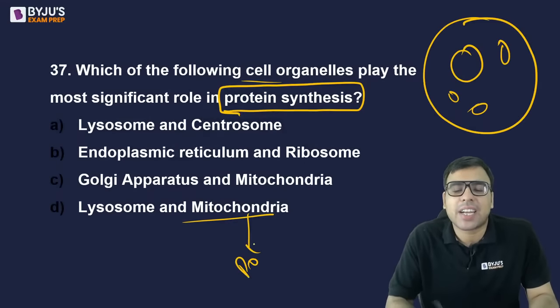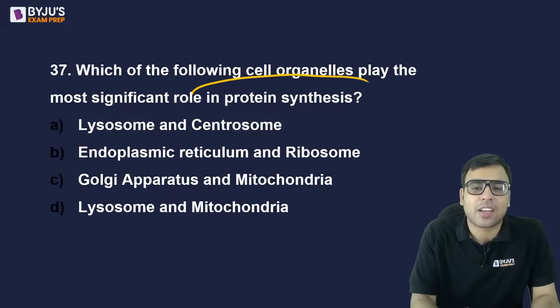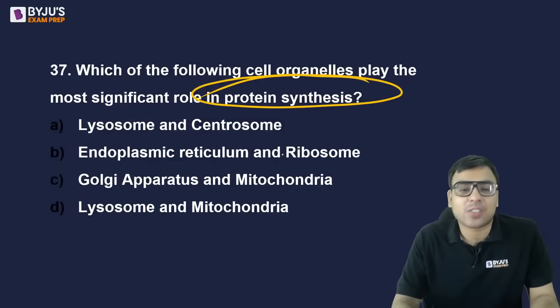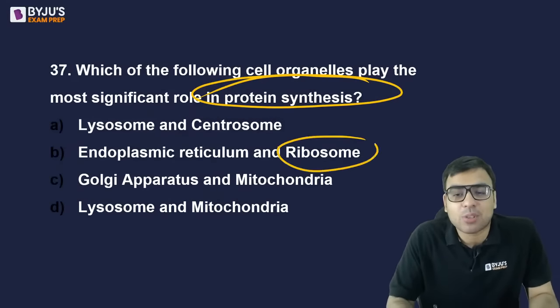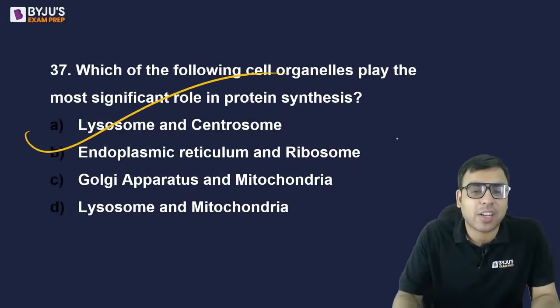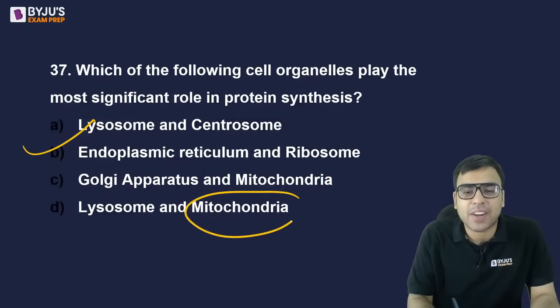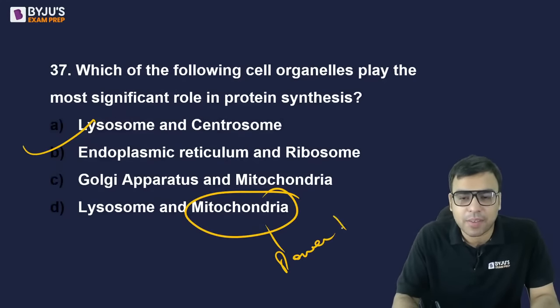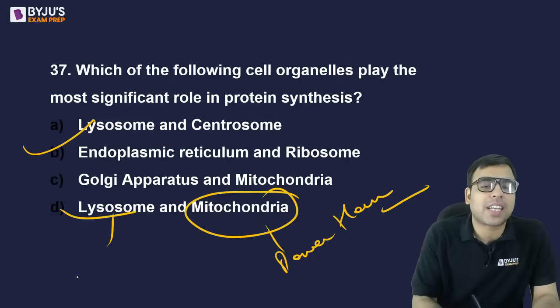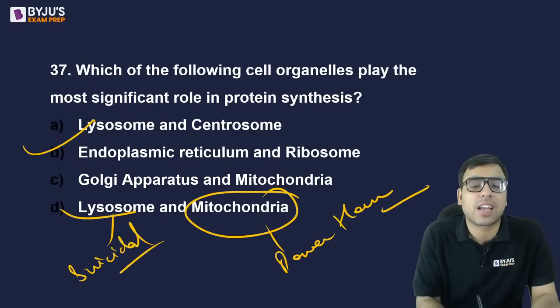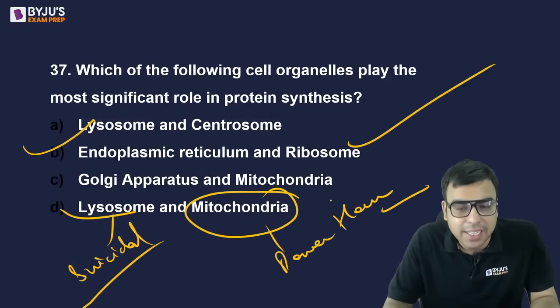Powerhouse of the cell, and it is famous for providing energies and all, है ना। But protein synthesis कहाँ होता है? So it is done in, आपने राइबोसोम को तो नाम सुना होगा, it is famous, and endoplasmic reticulum and ribosome is famous for that, ठीक है। और अगर एनर्जी वगैरह बनती है, पावर हाउस ऑफ द सेल इसको कहते हैं, पावर हाउस ऑफ द सेल। लाइसोसोम क्या कहते हैं? सुसाइडल बैग ऑफ द सेल, है ना, इसे पता होना चाहिए, है ना। So B is the right answer.